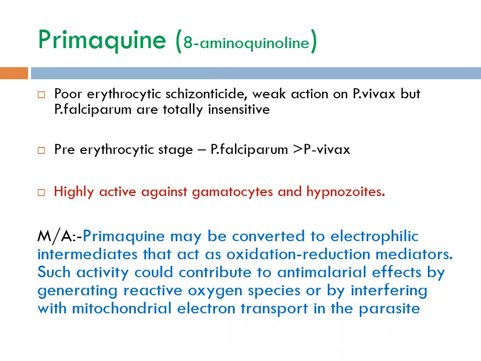The mechanism of action of primaquine is as such not clear, but it may be converted to electrophilic intermediates that act as oxidation reduction mediators. Such activity could contribute to antimalarial effects by generating reactive oxygen species or by interfering with mitochondrial electron transport in the parasite. Adverse effects of primaquine.